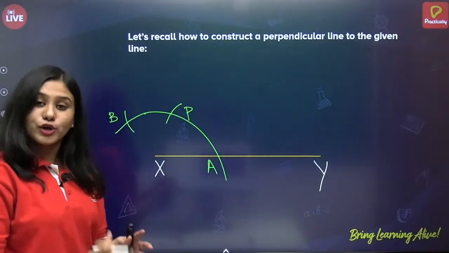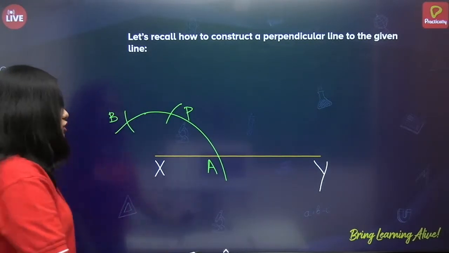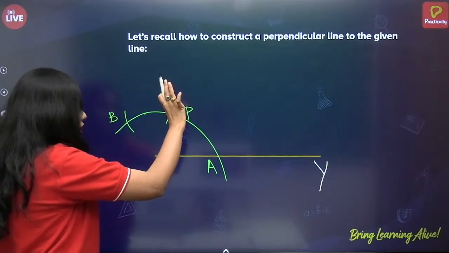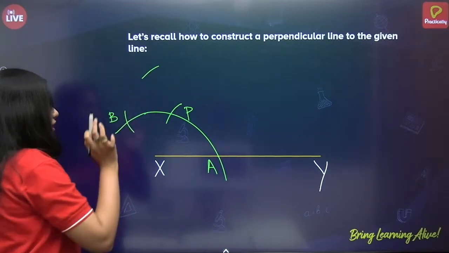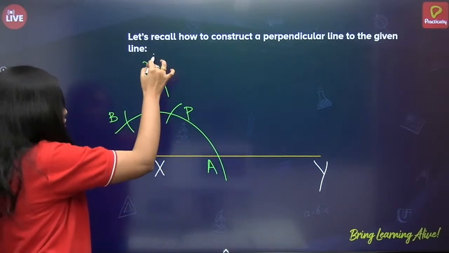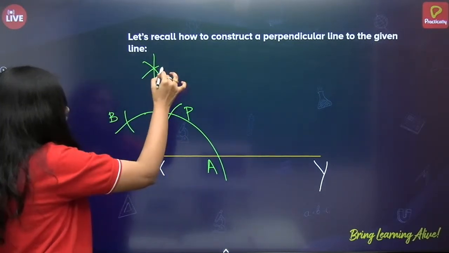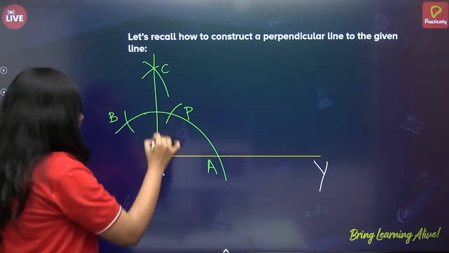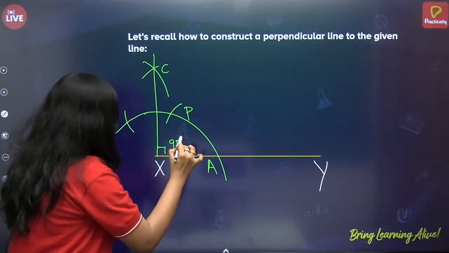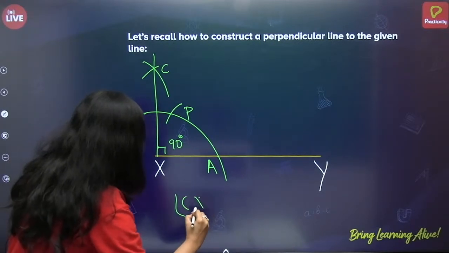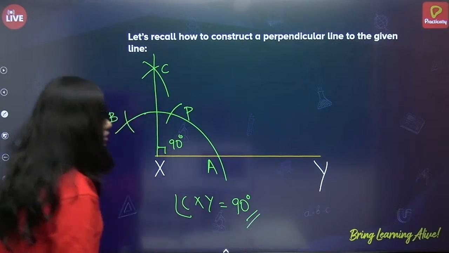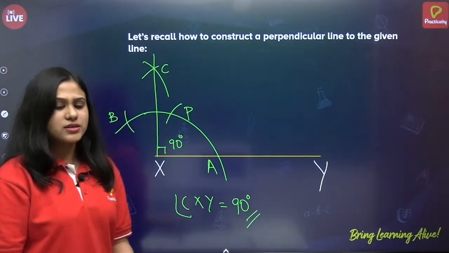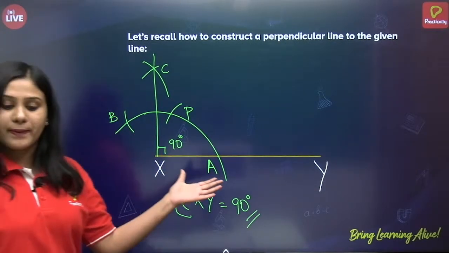Okay, now what do you have to do? Again, no need to change the radius. Place the needle of the compass at point P and cut an arc. With the same radius, place the needle at point B and cut an arc. If I join, let us name this C. Now XC is 90 degrees, so angle CXY is equal to 90 degrees. Correct? This is a very easy construction of a perpendicular line.